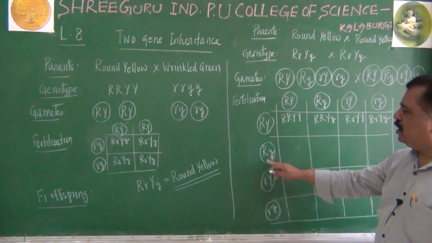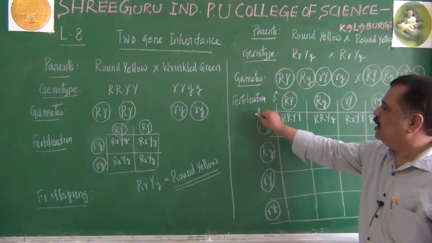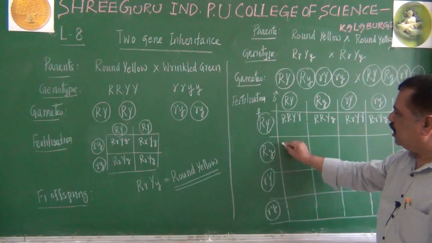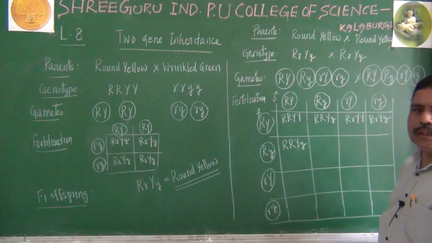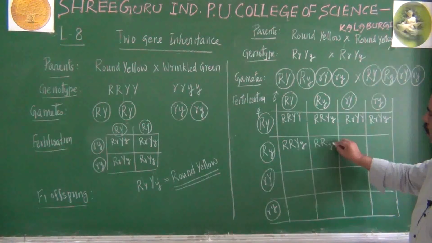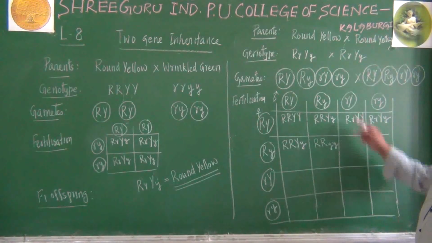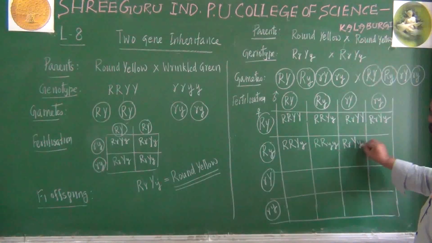If this male gamete joins with this female gamete, remember this side I am writing male, this side female. If these two are joining, capital R, capital Y, small y. Is it or not? Similarly, capital R, small y, I am able to get here. Capital R, capital Y, small y.